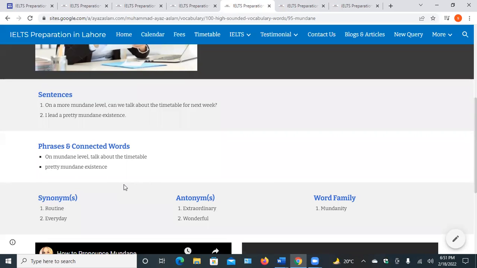We are performing our tasks on a daily basis. Then sometimes it is hectic. It is ordinary things. We are not excited to perform our tasks. Then we use this word mundane. Antonyms are extraordinary, wonderful, exciting. These are its antonyms. Family word is mandatory.